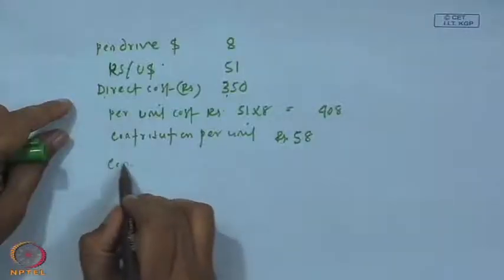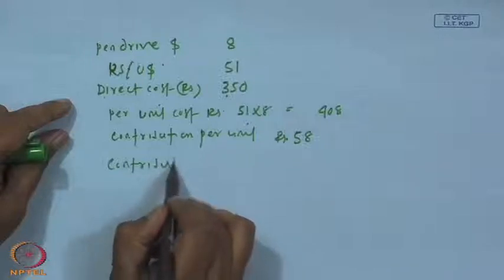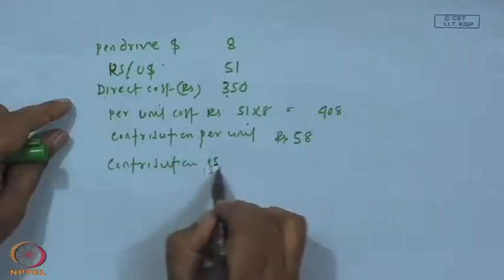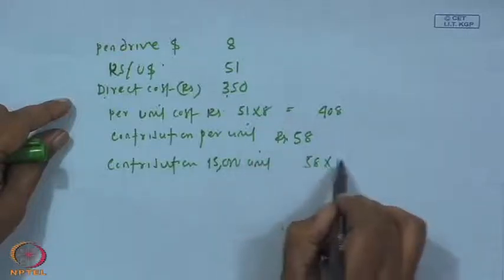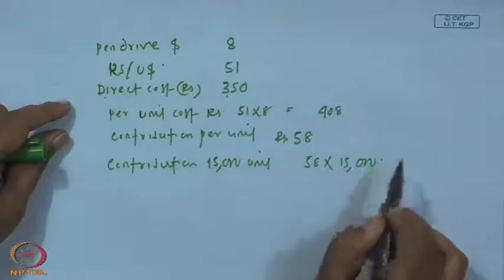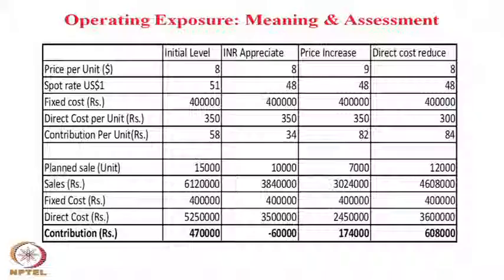Now, the Indian company promised to export 15,000 unit. So, contribution of 15,000 unit will be 58 into 15,000, that will be coming, if you see the table, sales of direct cost, we are getting that, and finally, the contribution is coming 47 something, and this is the direct contribution.